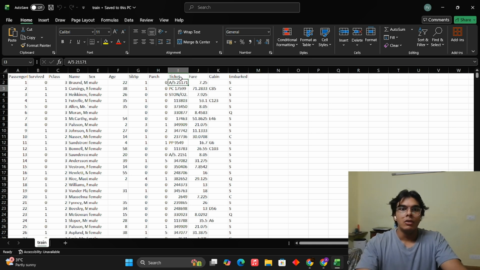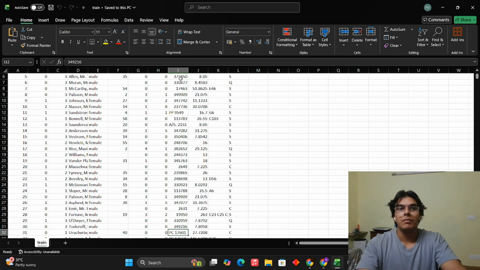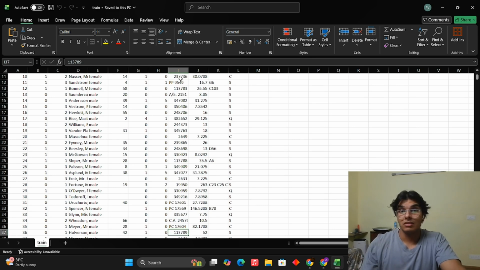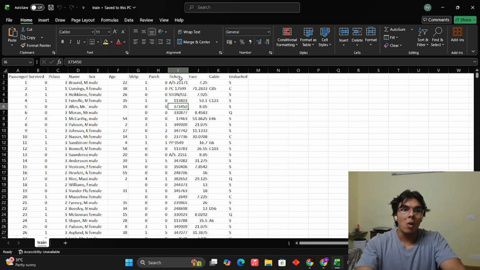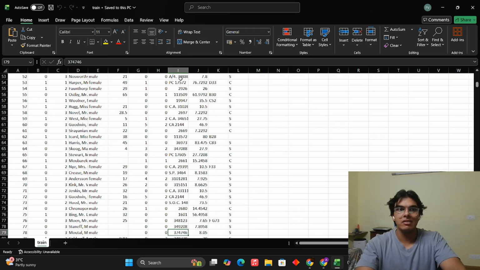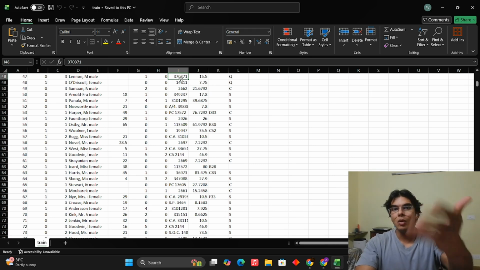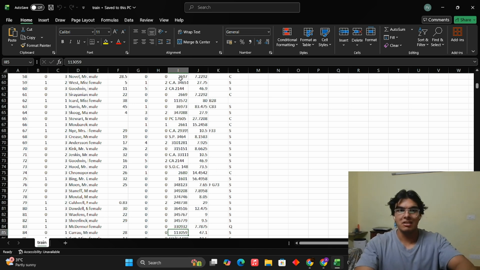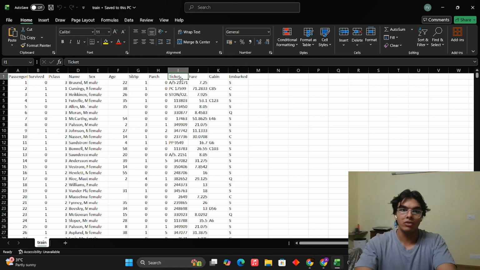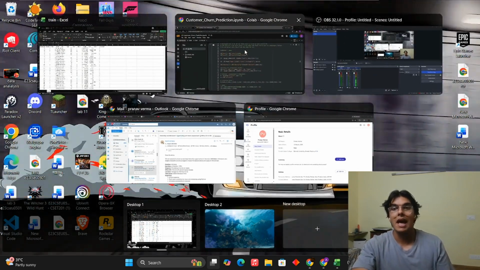Ticket, again, we go on here and we look at the ticket. I thought about the ticket at first because it might be that the first class passengers survive and the third class, second, whatever class passengers, have less chances of survival. But the ticket numbers are completely vague. Look at this. Stone 113. It's random. There is no pattern to extract from this. I understand that the first class and the third class example could be useful here, but there is no way because the ticket numbers are very arbitrary, very random. We cannot extract anything out of this to prove that these passengers are from the first class or the third class. There is no classification in there. It's just going to add noise to the model, so we completely drop the ticket as well.